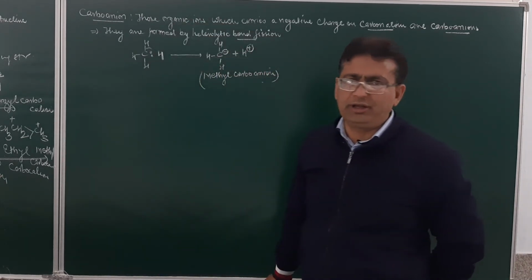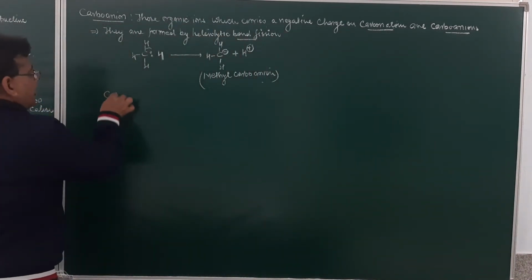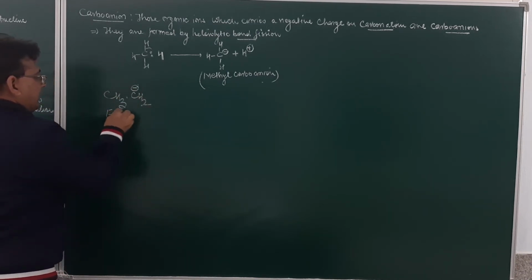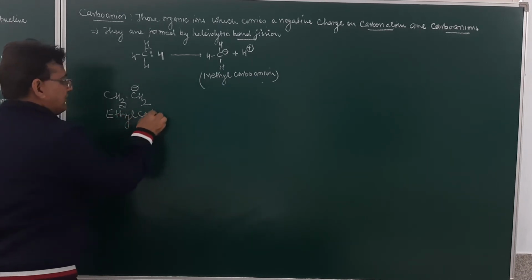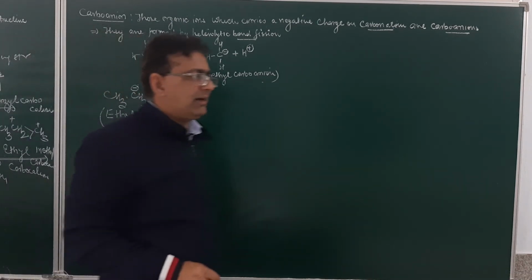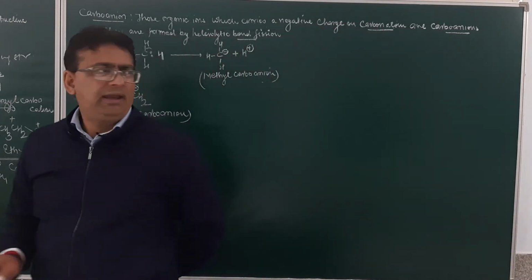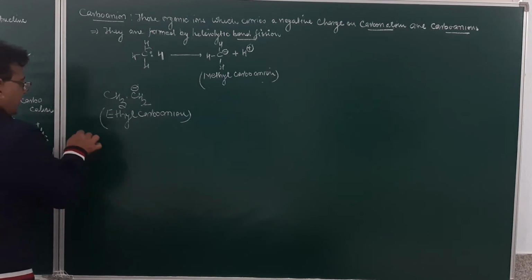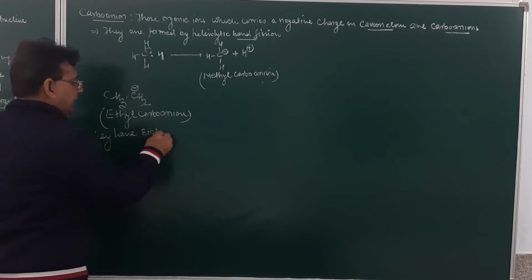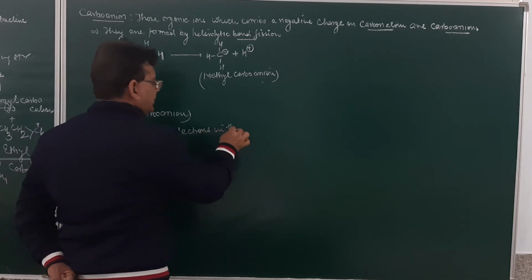So how are they formed? By heterolytic bond fission. Similarly, if you have an ethyl carbanion, if you write down this one, CH3CH2 negative, this will be called ethyl carbanion. So we have a methyl carbanion and then the ethyl carbanion. Now these carbanions have 8 electrons in their valence shell.